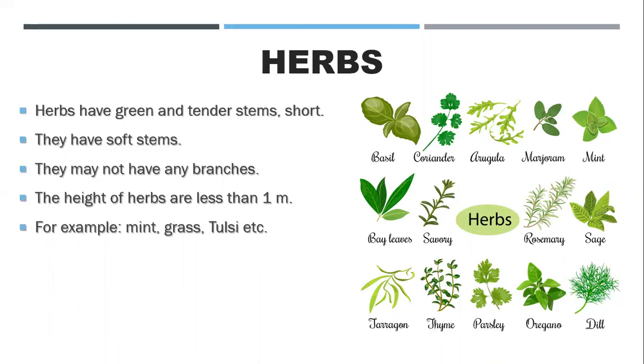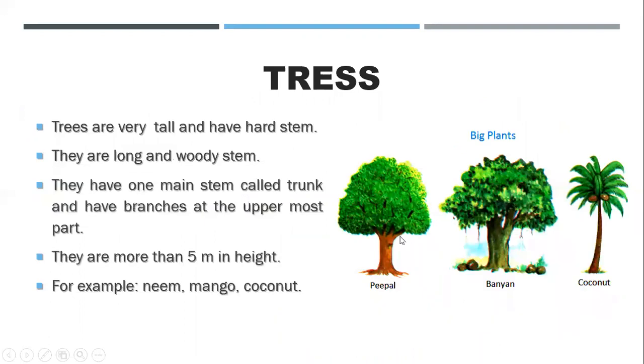But tulsi can be categorized into herbs also because majorly they are short-height plants, right? So these are the examples of herbs, and you can see a lot of examples given over there. Basil, coriander, which is dhania, right? Arugula, marjoram, mint. Mint is very good for the stomach, and it is a very good herb for summers because ये पेट को ठंडा रखता है, right? So these herbs are very important and very good.